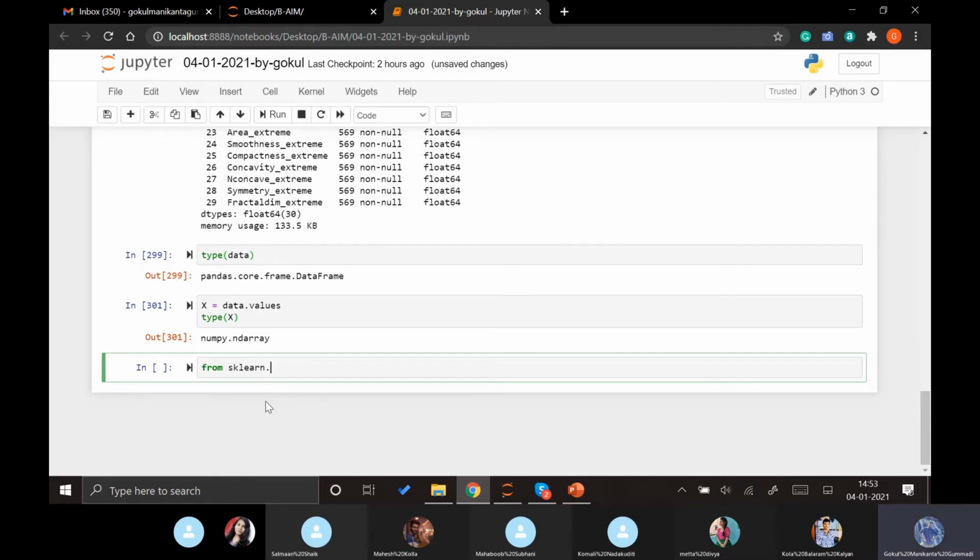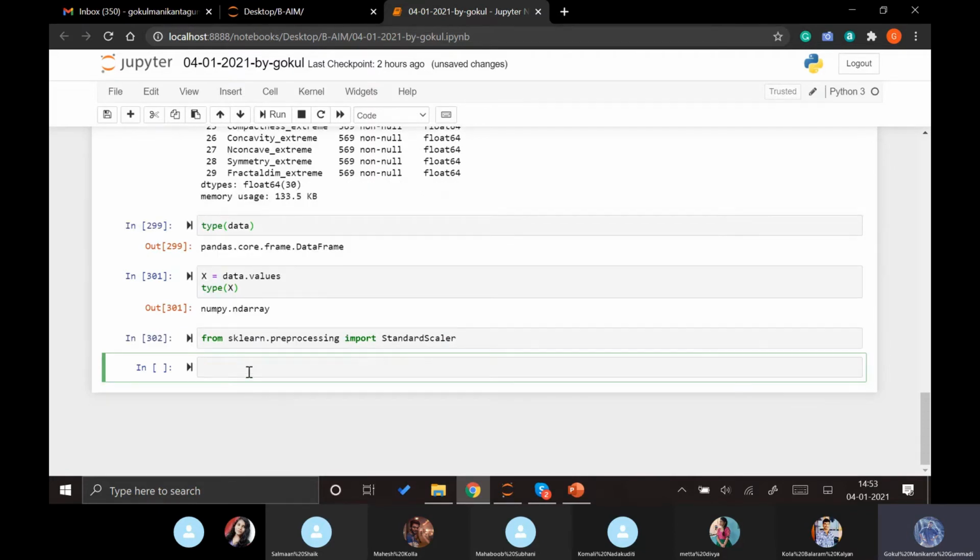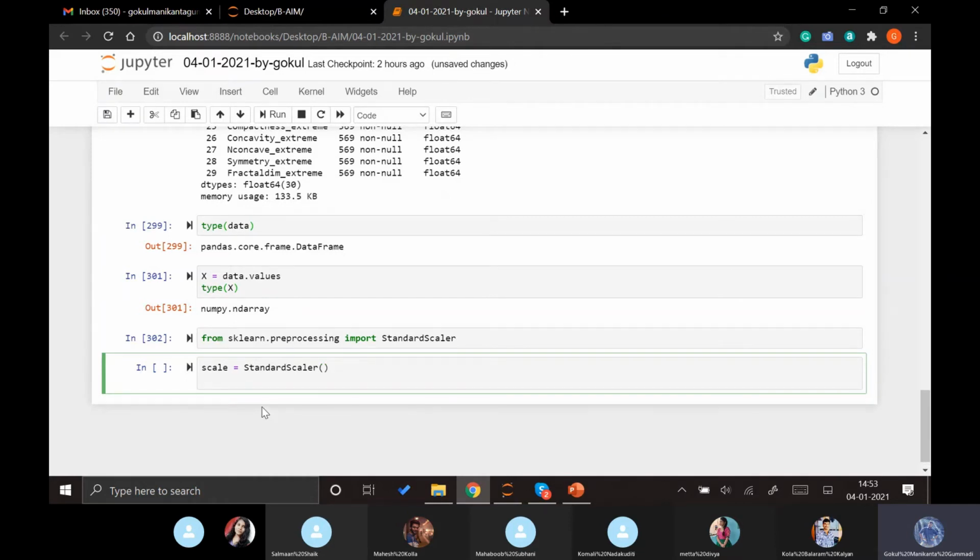In sklearn, we usually do pre-processing. In pre-processing, we have a standard scaler as a function. If we apply this standard scaler function onto our data,